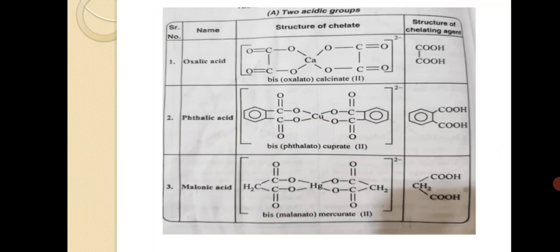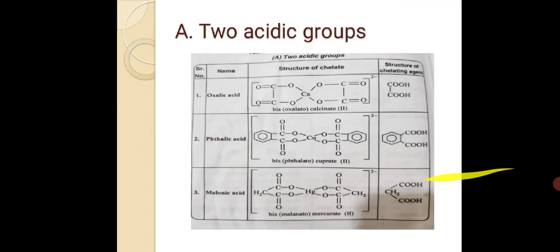Structure of chelate: bis-phthalato-cuprate second, and the structure of the chelating agent. Then the third column, malonic acid: bis-malonato-mercurate second, and the structure of the chelating agent.